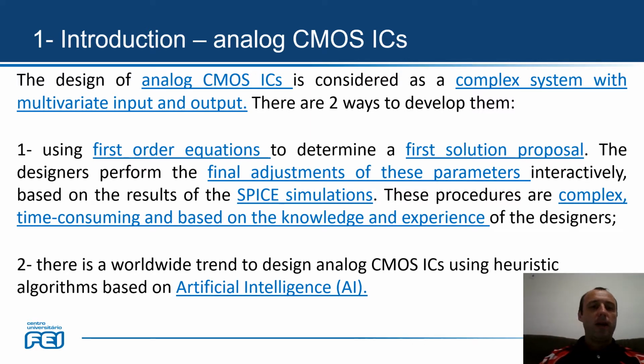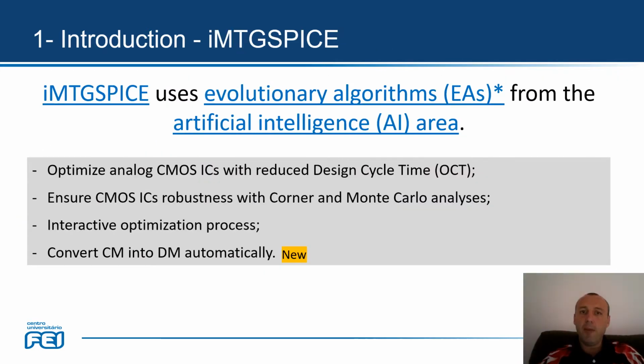And there is another possibility that's a worldwide trend today, and exactly the one that we have used in this paper, which is to design analog CMOS ICs using heuristic algorithms based on artificial intelligence. With eMTG Spice, we can optimize analog CMOS ICs with reduced design cycle time. We can also ensure CMOS ICs robustness with corner and Monte Carlo analysis in the loop of the optimization process.